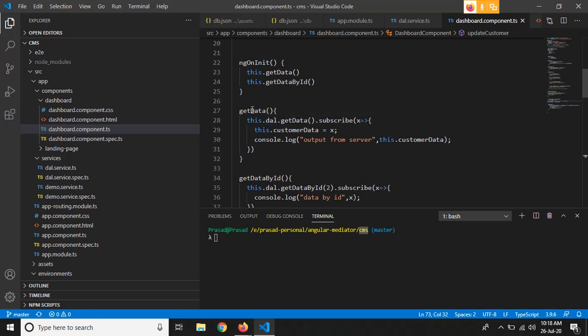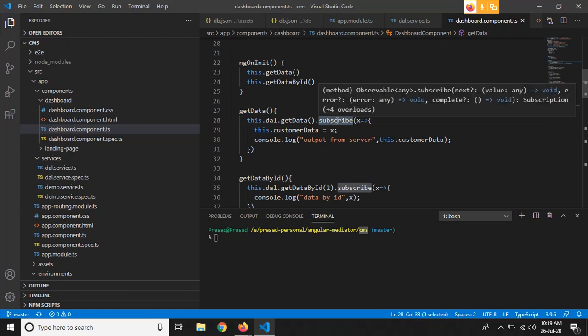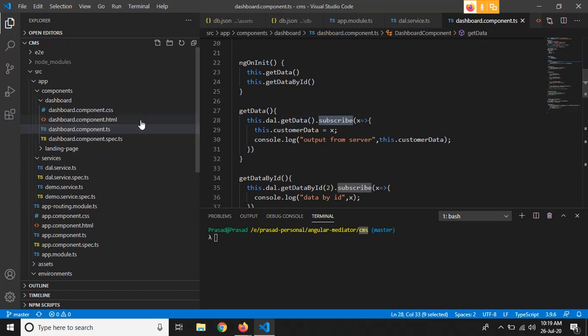So in this dashboard component.ts, we have written another function in which we are calling the function that we have written in our dial service. For calling that, we have created an instance of this dial service, and then dot get data and dot subscribe, right? So in the service.ts, we have written that function as an observable, and as we are using that function in our component.ts, we have subscribed to that function here.